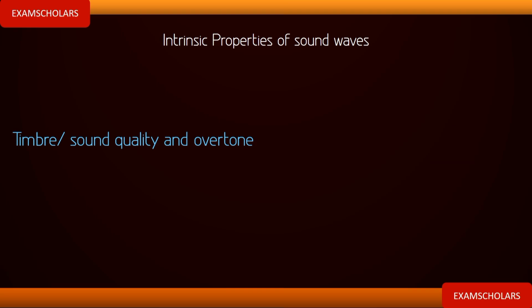Let's say, for instance, as I'm playing these musical instruments, you should be able to differentiate the sound. Okay, this one is coming from piano. This one is coming from saxophone. This one is a violin sound. We will still differentiate it. So the quality of sound is what makes a sound unique.